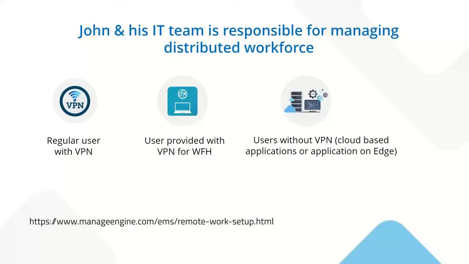And also the third type of users: a lot of companies who use cloud-based, on-demand products do not have a VPN. All their applications are on cloud, so there is no need for getting them connected to the central corporate office. So we also have those types of users, and yes, we need to govern these users as well, with modern concepts that are coming in like zero trust and things like that.